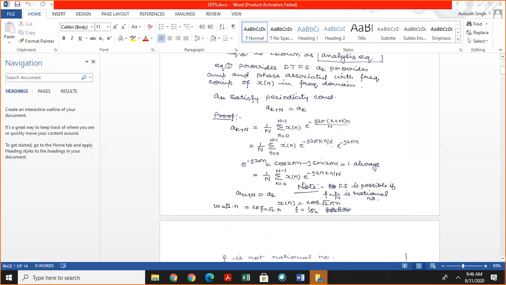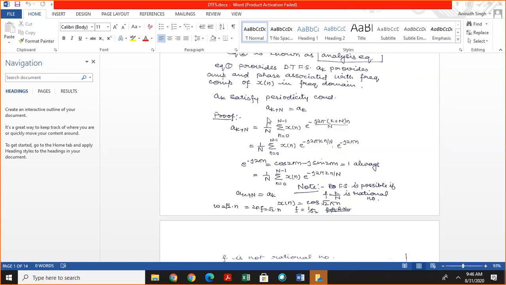And in case of DTFS, in case of a discrete time signal, this ak is also periodic. It means ak plus N is equal to ak.